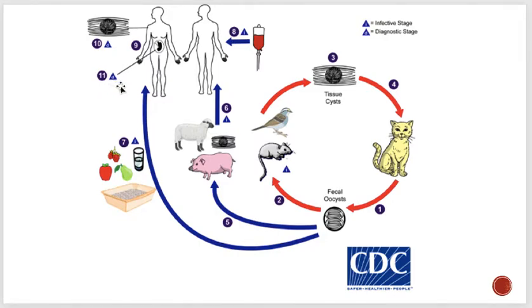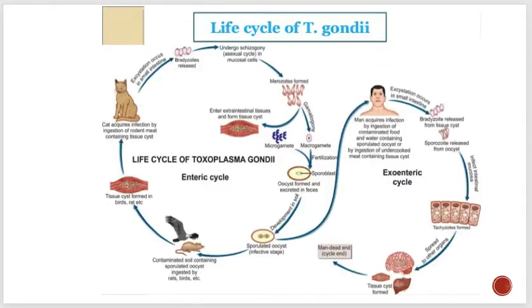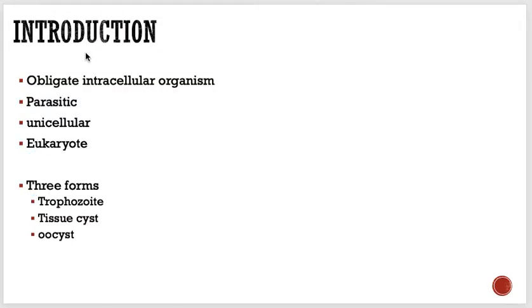Wherever I is written, it is the infective stage, and wherever D is written, it is the diagnostic stage. As I told you, of these three forms, two of them reproduce by asexual reproduction, and this one reproduces by sexual reproduction.